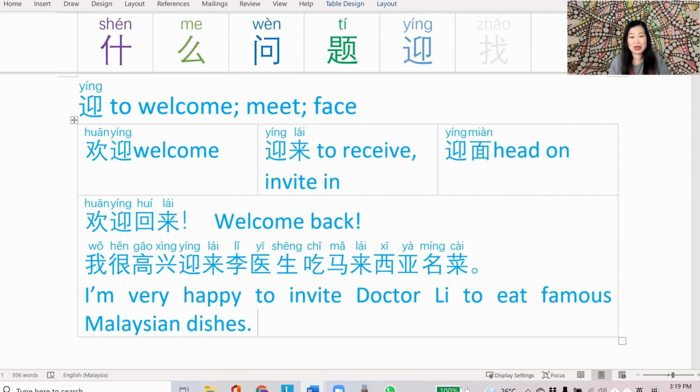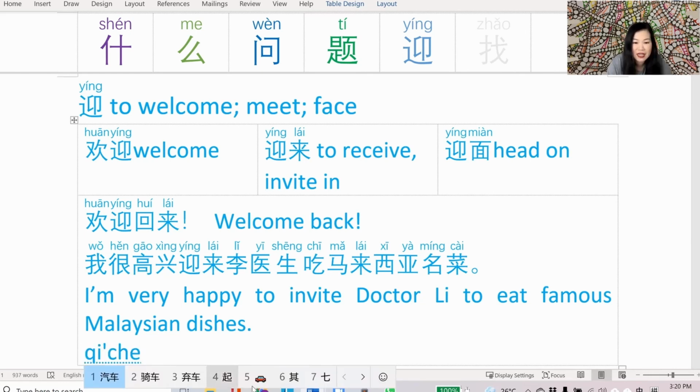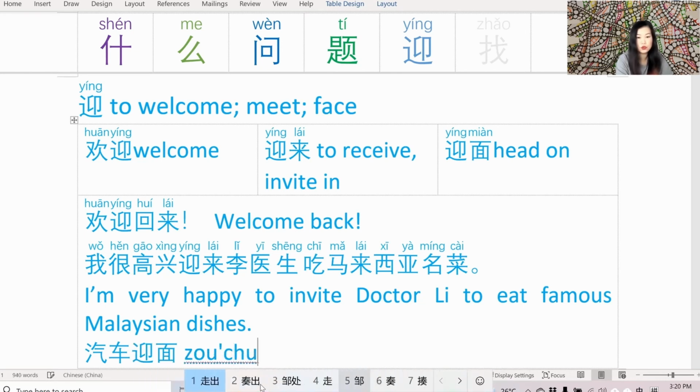And there are of course so many famous Malaysian dishes. I'm not going to name a specific one, but 我很高兴迎来李医生吃马来西亚名菜. Next, let's try and make a sentence with yíng miàn. So I struggled with this one a little bit. Let's just keep it short and simple. 汽车. I like how the emoji shows up. There's a car emoji here and sometimes it's really helpful because it tells me that I've spelled my pinyin correctly. 汽车 is a car.